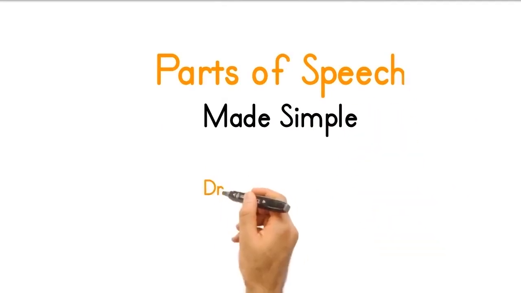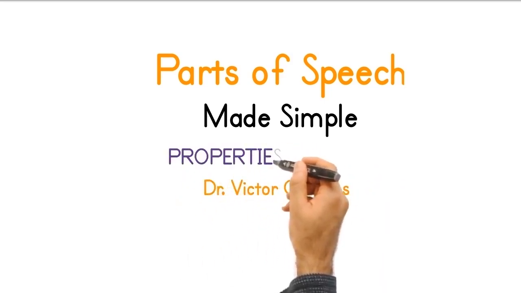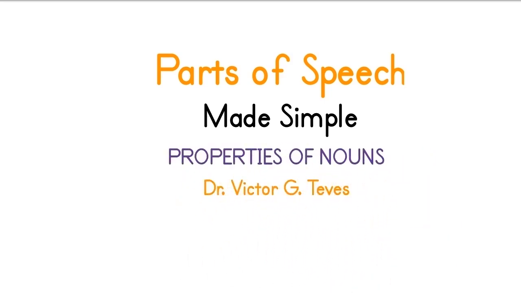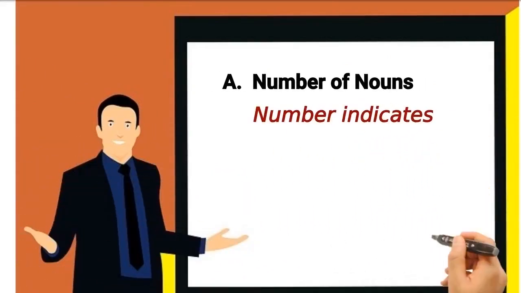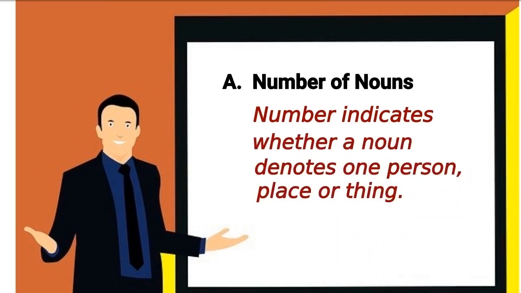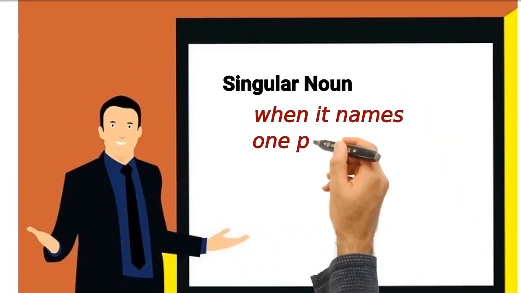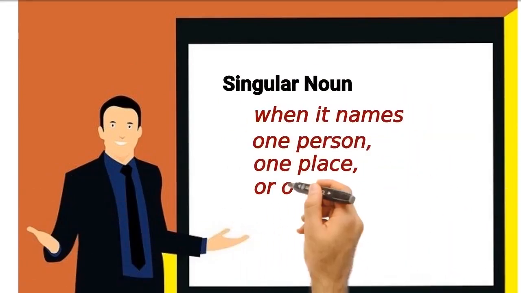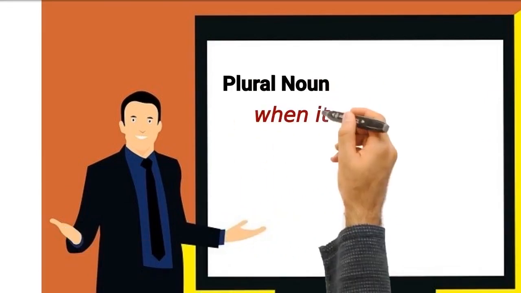Victor G. Teves. In this video, we will discuss the properties of nouns. The first property of nouns is number of nouns. Number indicates whether a noun denotes one person, place, or thing. It is a singular noun when it names one person, one place, or one thing. It is a plural noun when it names more than one.